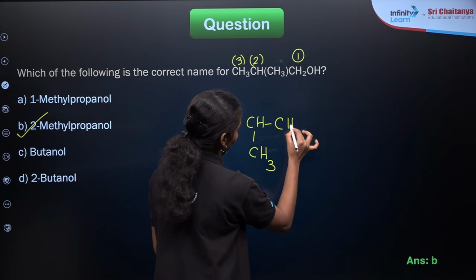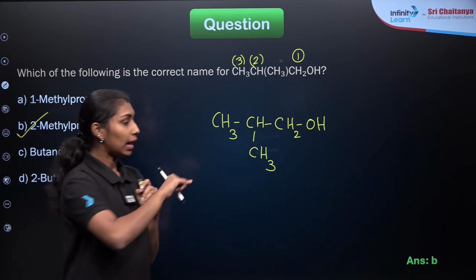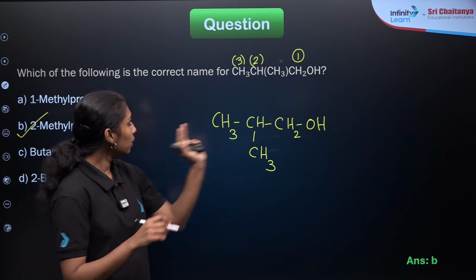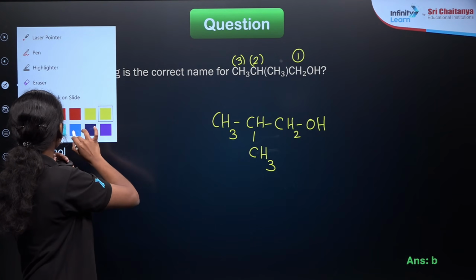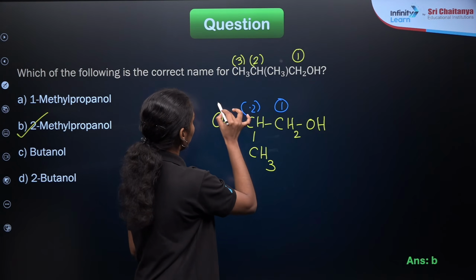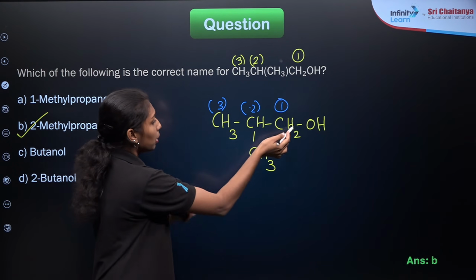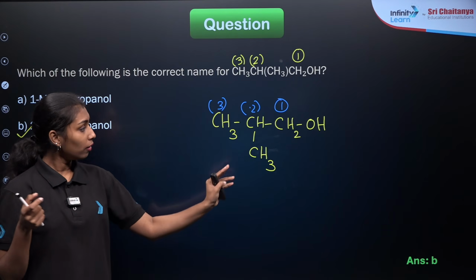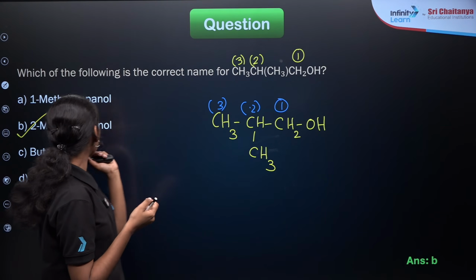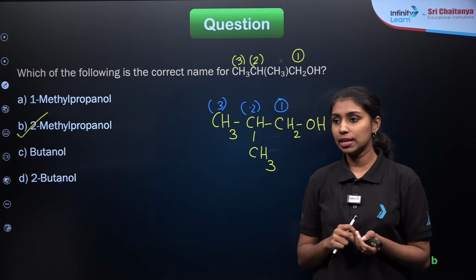And CH2OH. So if you are having the functional group as alcohol, we need to give the least number to that carbon, right? So I'm starting the numbering from here, 1, 2 and 3. 3 carbon compound is propanol with the 2 methyl as the branch, right? 2-methyl propanol will be the correct answer for this question. Is that clear?